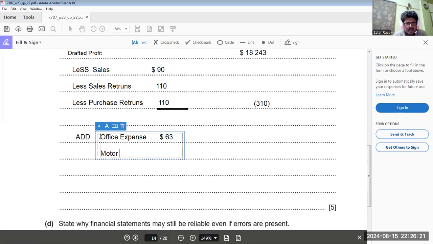And motor expense, it was dollar how much? 29. All together 63 plus 29, 92. So this amount is going to be added.